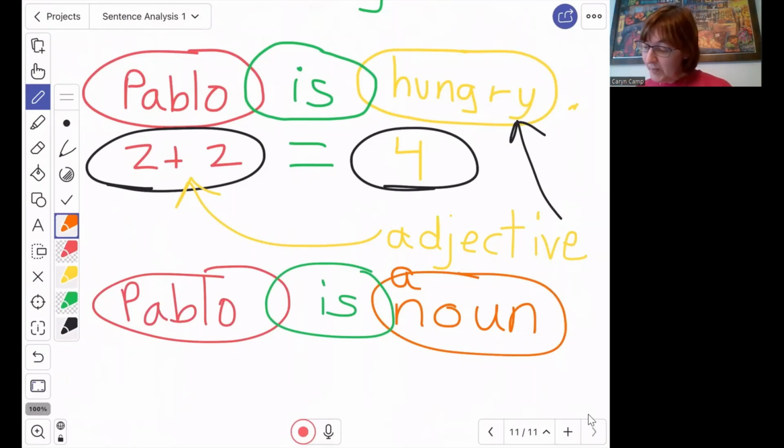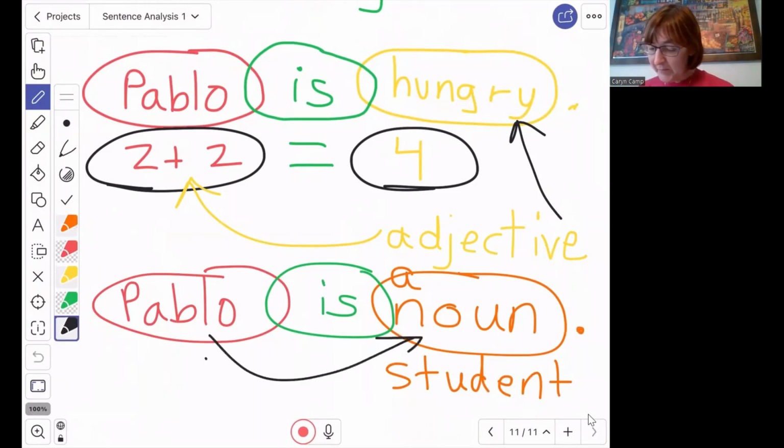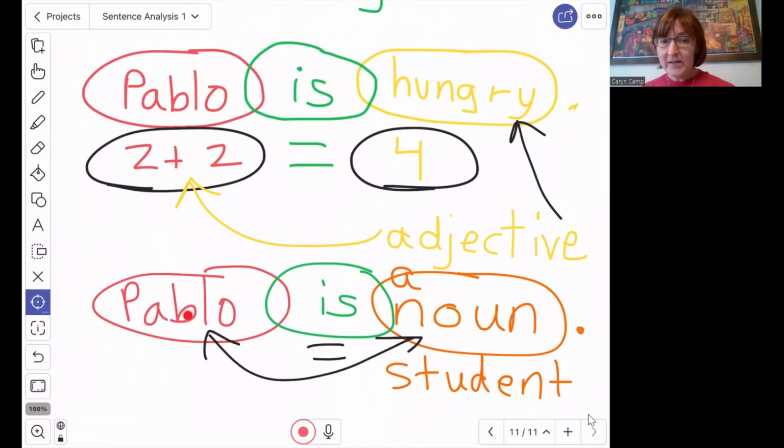Okay, so here's my period. This could be Pablo is a student. Pablo is a brother. Pablo is a doctor. Pablo is a friend. Pablo is a pilot. Pablo is a grandpa. Those are all people, and so they are nouns. We're just making a statement. These two things are the same person. We're saying they are equal, okay? Pablo equals whatever noun we put here.